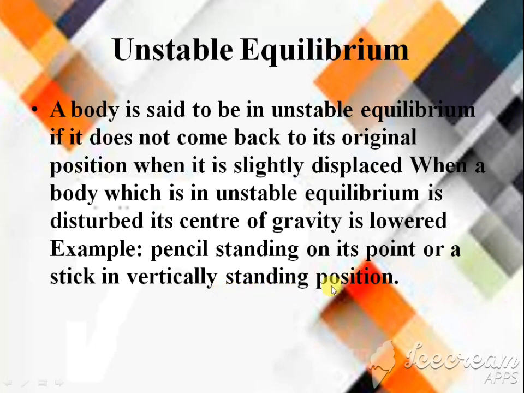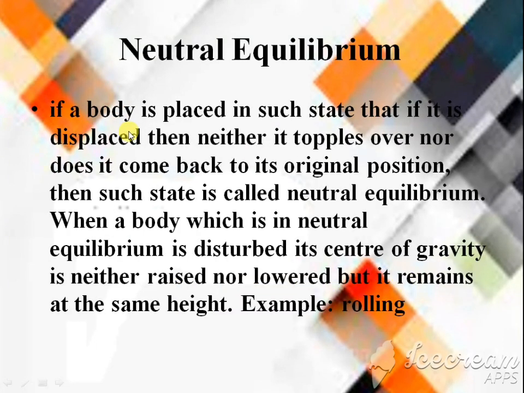Next is neutral equilibrium. If a body is placed in such a state that when it is displaced, neither does it topple over nor does it come back to its original position, then such a state is called neutral equilibrium. When a body which is in neutral equilibrium is disturbed, its center of gravity is neither raised nor lowered, but it remains at the same height, for example, a rolling ball.